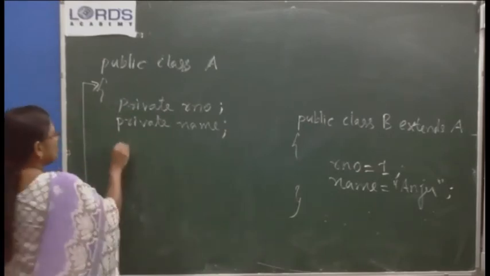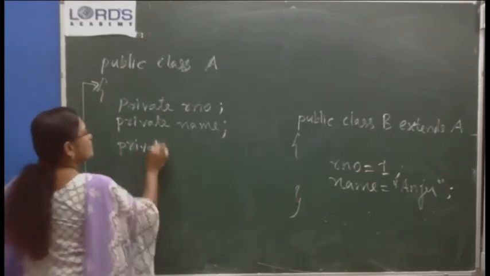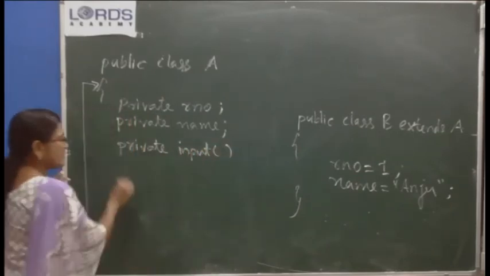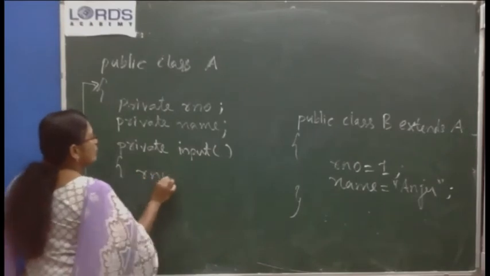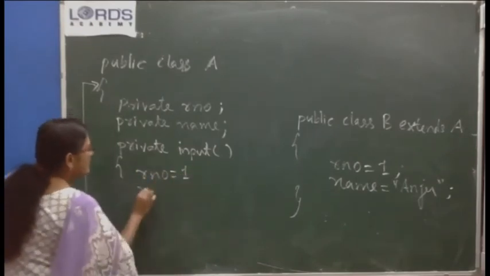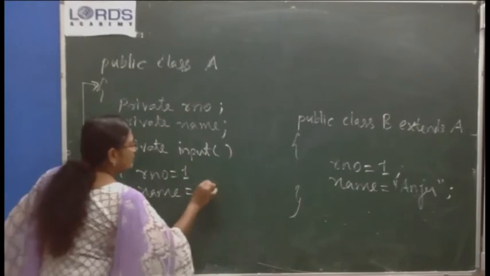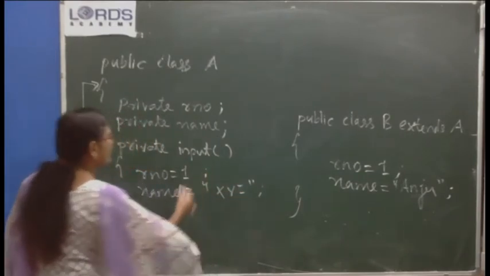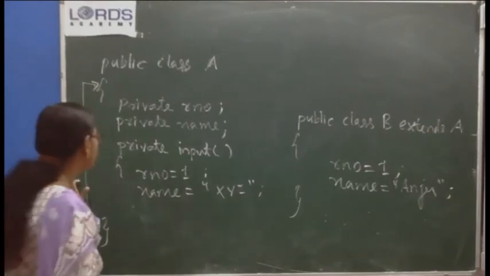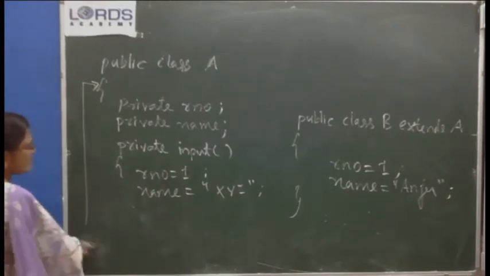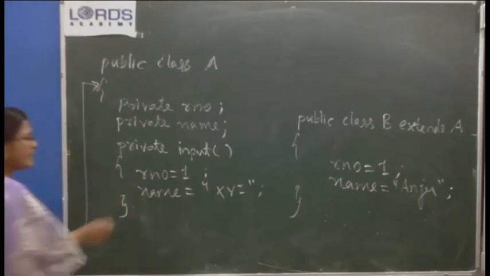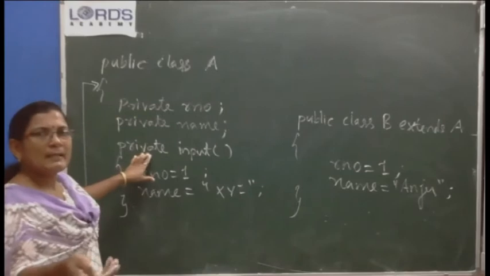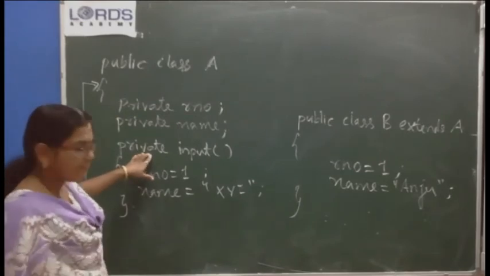If there is a private input method where roll number equal to 1, name equal to XYZ, okay, a private method is there, input method, which assigns the values to roll number and name. So this private method you will not be able to call from outside.